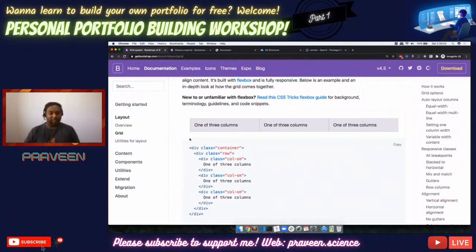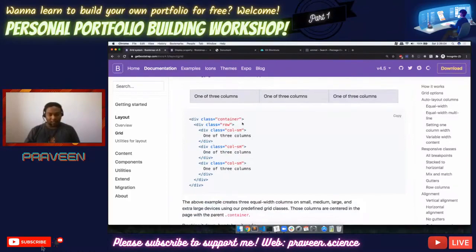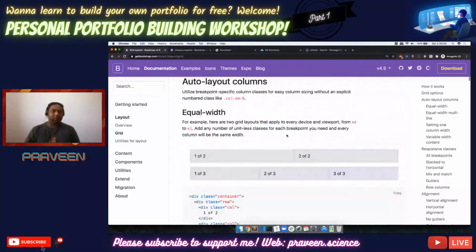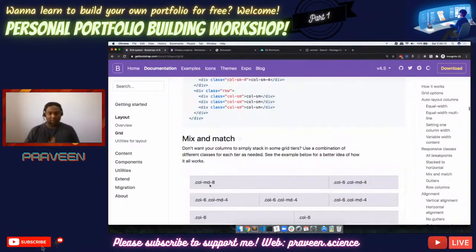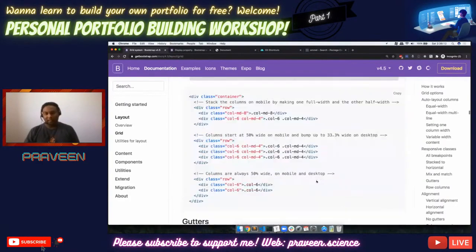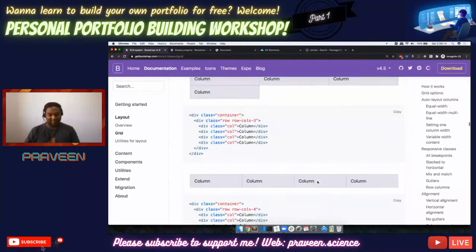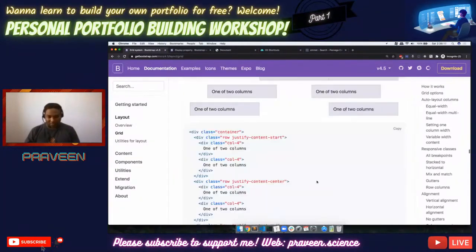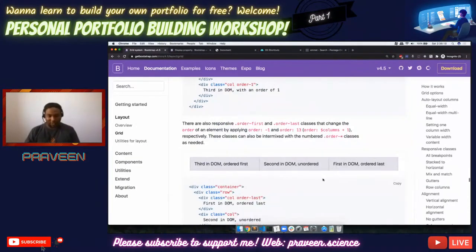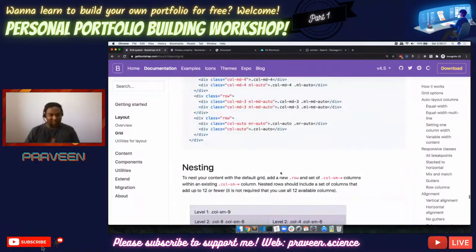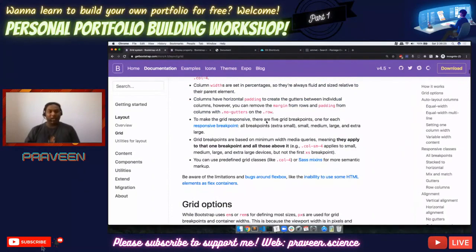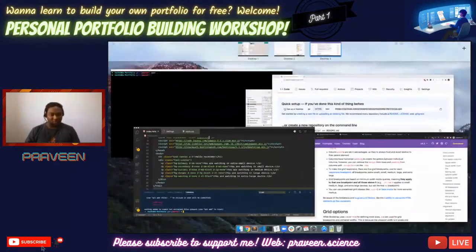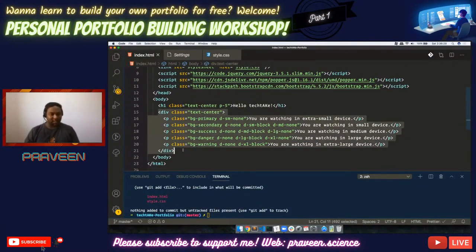We have col-8, and we can mix and match all these grid systems. I'll just show you how the grid systems look in our page itself.